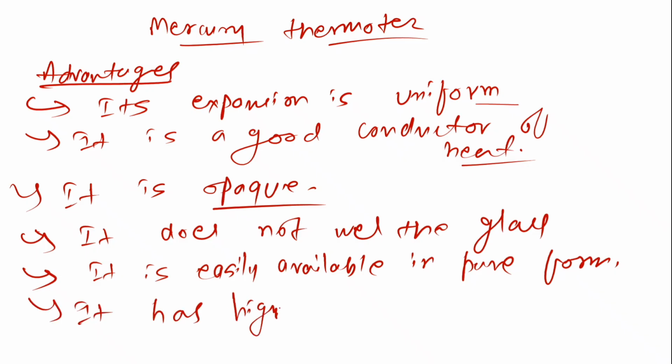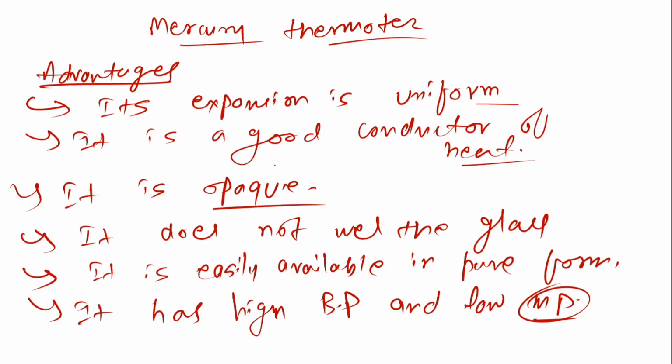High BP, boiling point, and low melting point. If you are using mercury and you put it into boiling water, you want to measure the temperature of boiling water, which is around 100 degrees Celsius. If the mercury itself starts boiling, then it cannot give you the measurement correctly. So that is also a good point for using mercury in the thermometer.